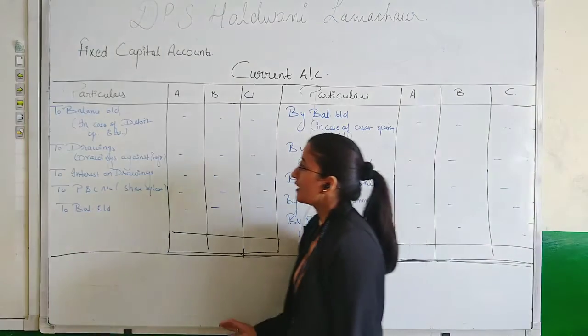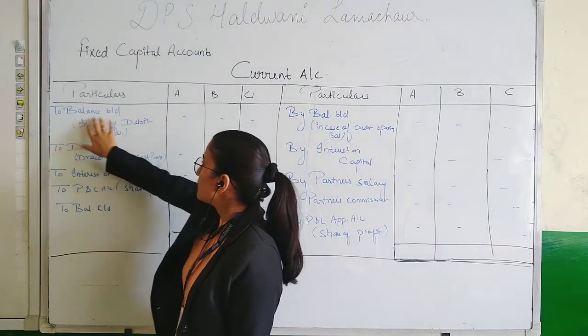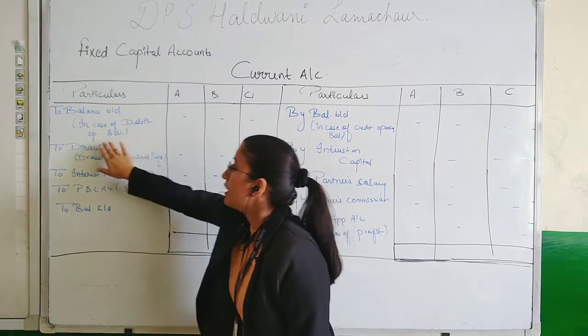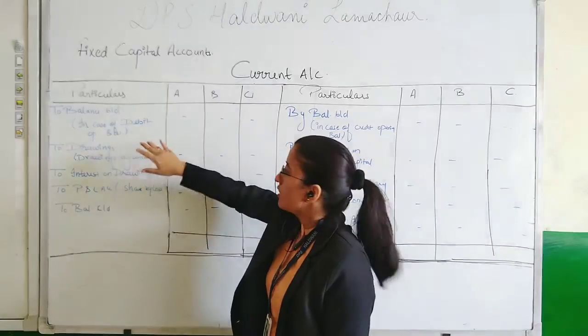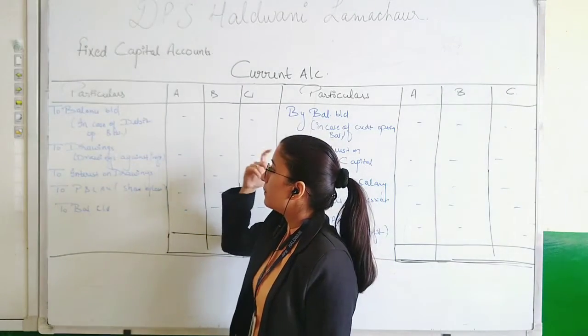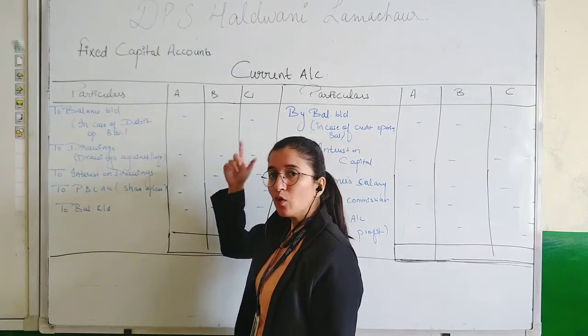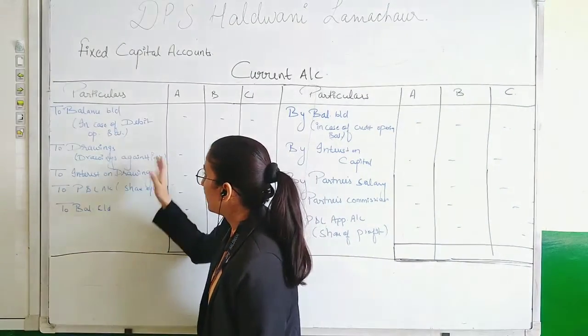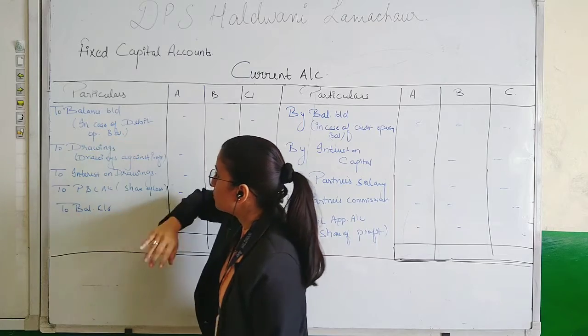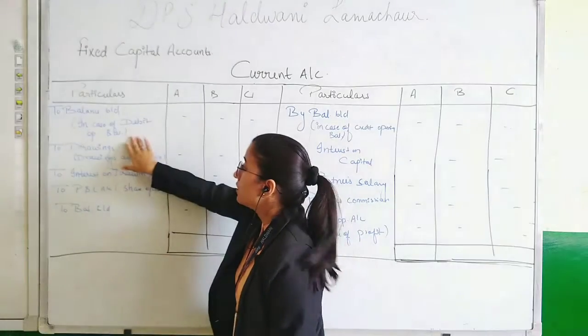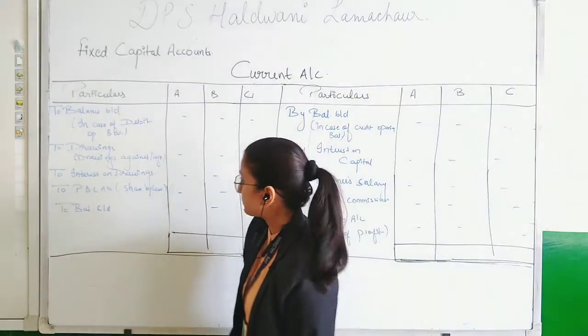Now on debit side, we record to balance brought down in case of debit opening balance. If we have a credit closing balance, it will be the opening balance for the next year, and we record it as to balance brought down.